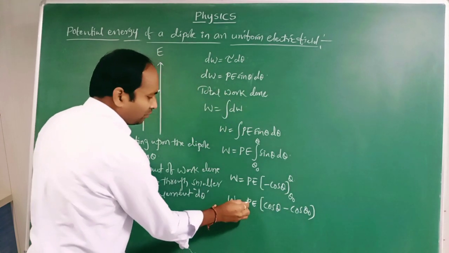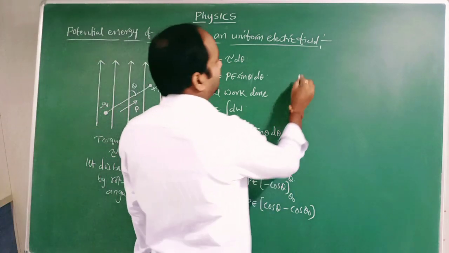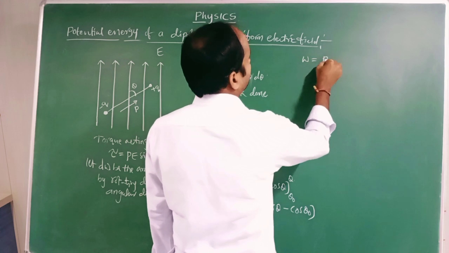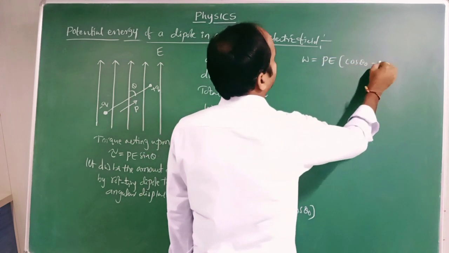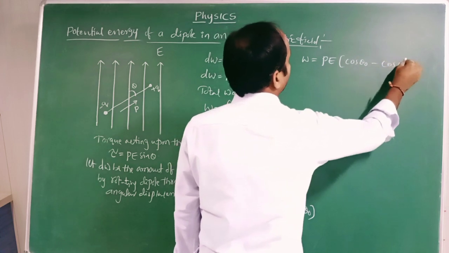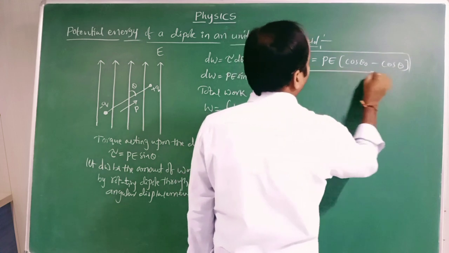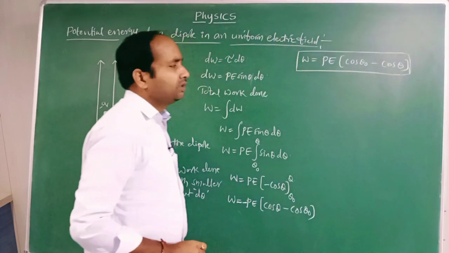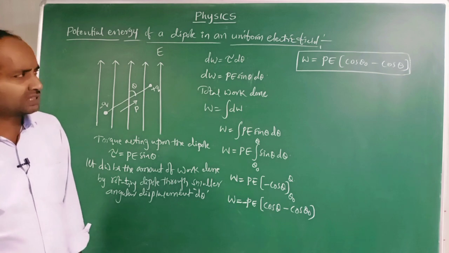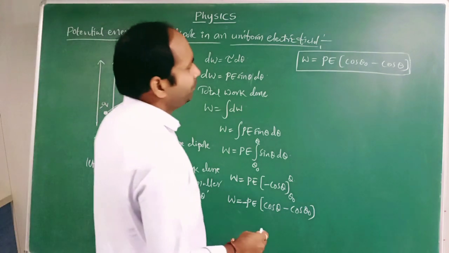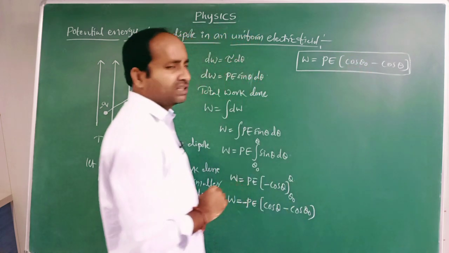W equals minus PE of cos theta minus cos theta naught, which can be written as W equals PE of cos theta naught minus cos theta. Now, theta naught is the initial deflection.